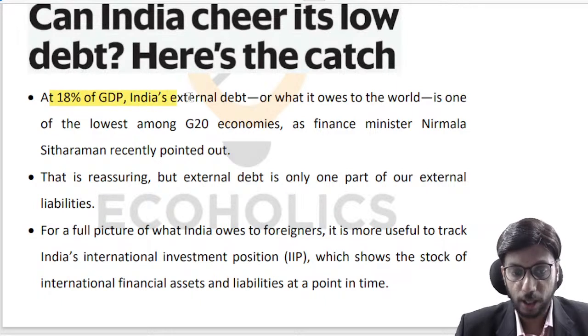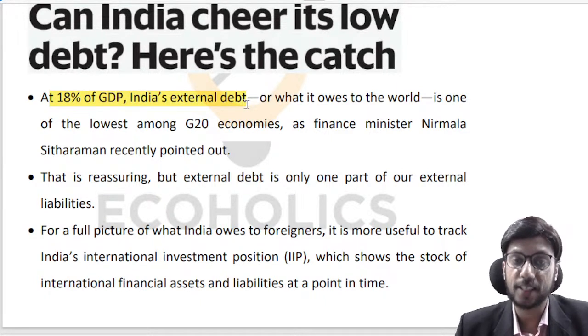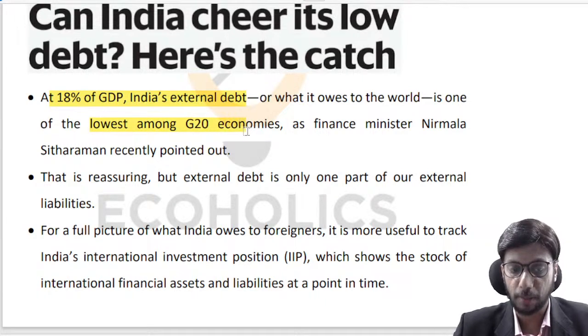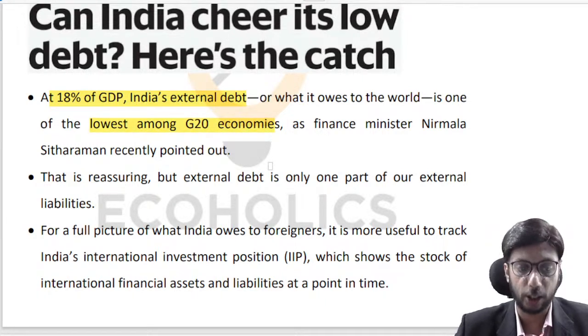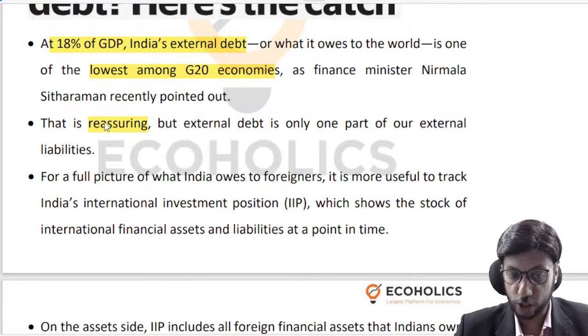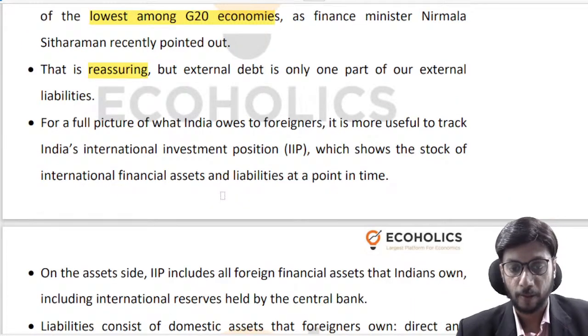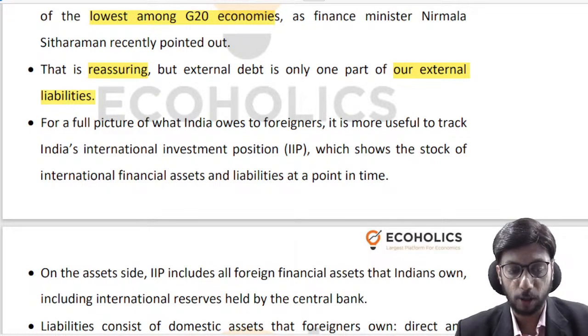So this is an important number that I want you to note down. India's external debt is 18% of its GDP. And the finance minister Nirmala Sitharaman is right in pointing out that this number, 18% of GDP, is amongst one of the lowest in the G20 economies. So this is very reassuring. But you have to also understand that this external debt is only a part of our external liabilities. You have to look at the complete picture. That is what the thrust of this article is going to be, and that is what the new part of this article is going to be.